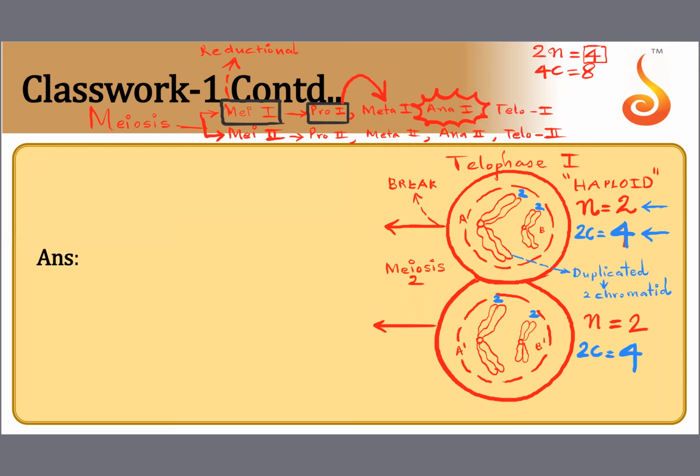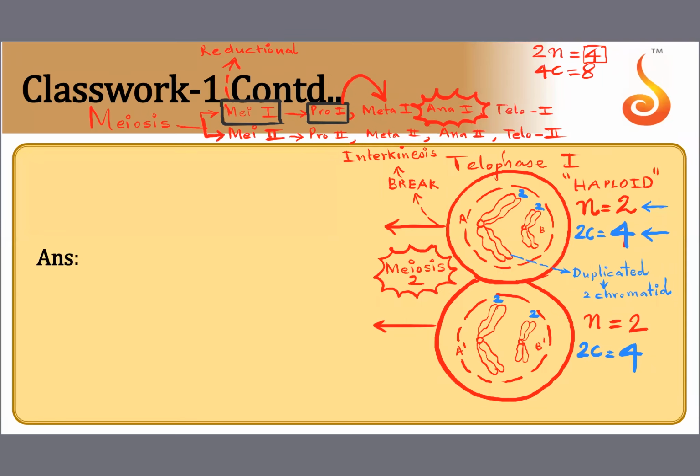That break is called interkinesis. They will not immediately enter, okay? They will not immediately go into meiosis 2. After these daughter cells are formed, they want to take some rest. They've gone through so much. So they take a rest, they take a break. That break is called interkinesis. And then they step into meiosis 2.